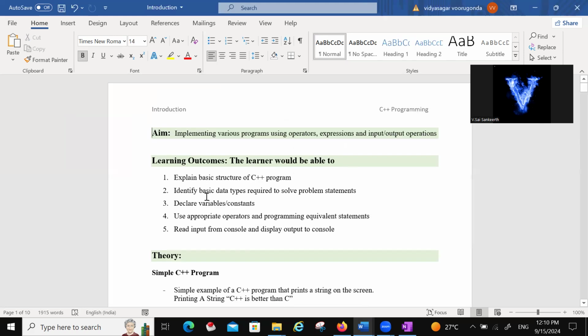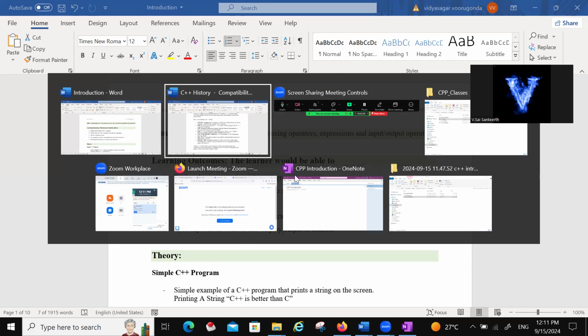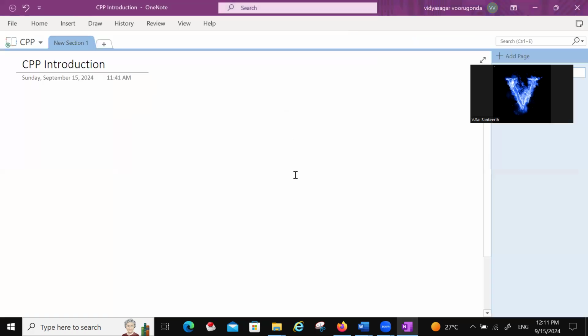So here we are going to take the first concept, the basic structure of C++. For any program, we require two main things: one is input, one is output. Suppose you want to take some input, what we require is called input.